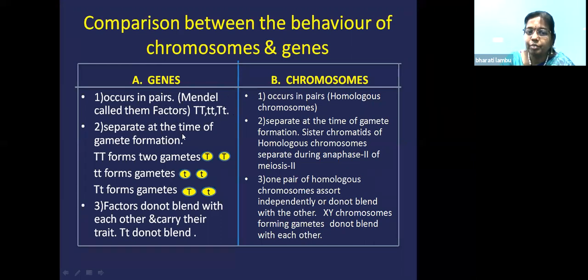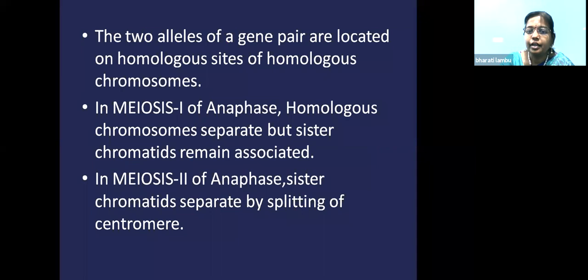Depending upon this and the laws of inheritance given by Mendel, Sutton united the behavior of the chromosome with the behavior of the genes, and he gave the chromosomal theory of inheritance.